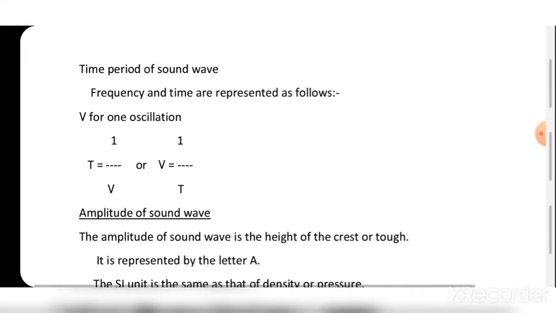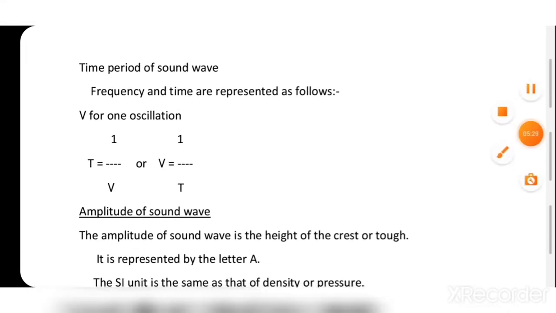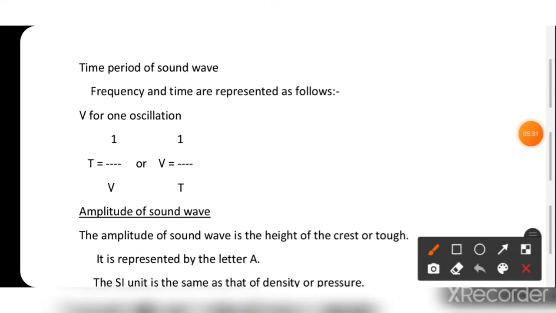The time period of a sound wave, its frequency and the time are represented as follows. For one oscillation, T is equal to 1 upon v, or v is equal to 1 upon T.